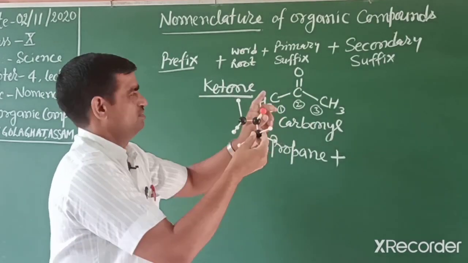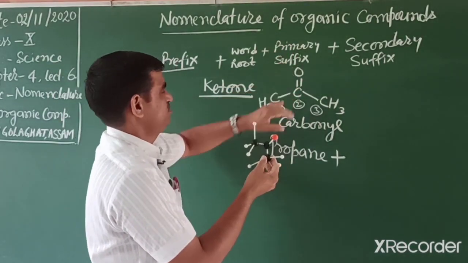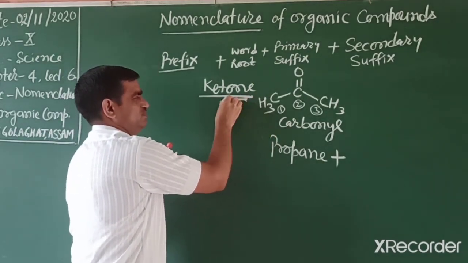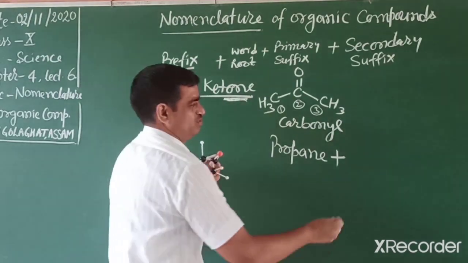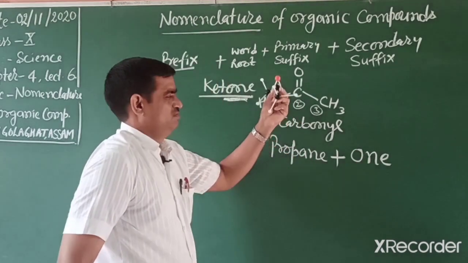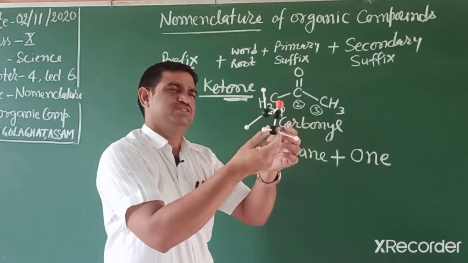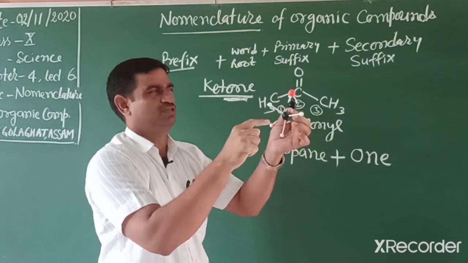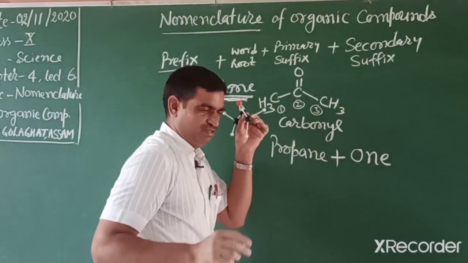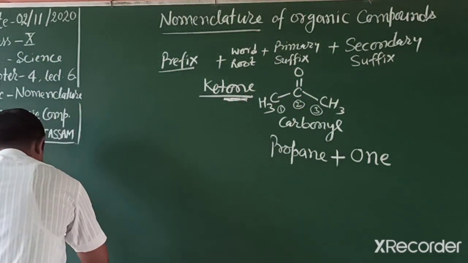Position means where this ketone is present, and for ketone the suffix we write is one. But here there is no need to write the position, because in a 3 carbon compound the one is present only on the second, middle carbon.